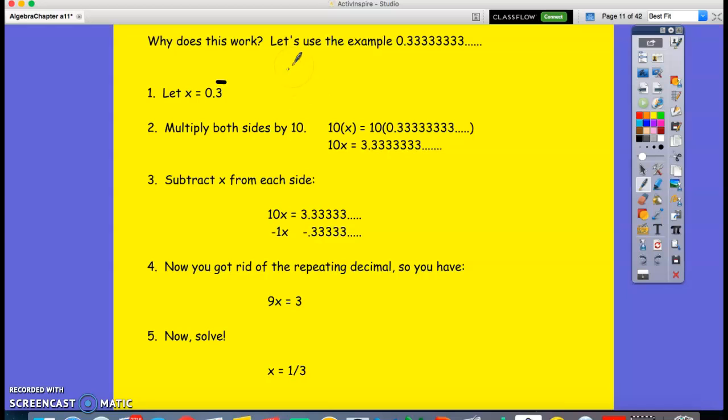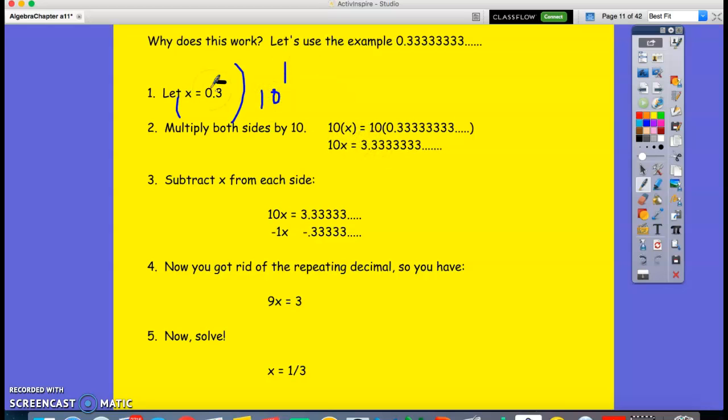So how does this work? This is our repeating decimal, x equals 0.3 repeating. Now, how many digits are repeating? Just one digit, right? So I'm going to multiply the whole thing by 10 to the power 1.